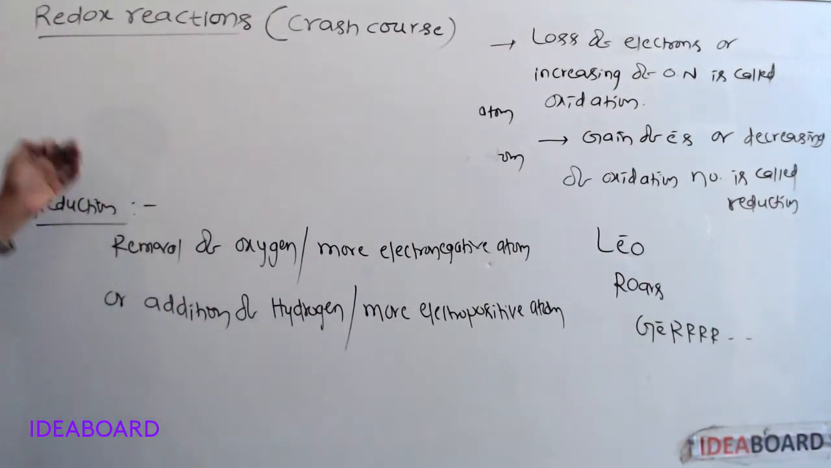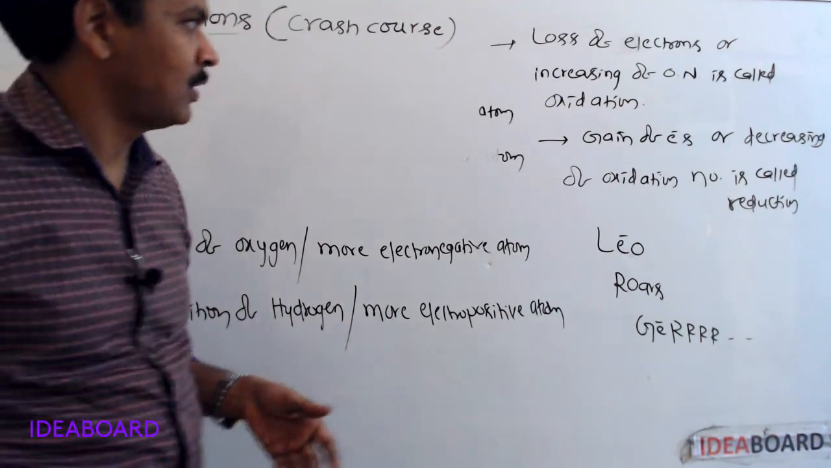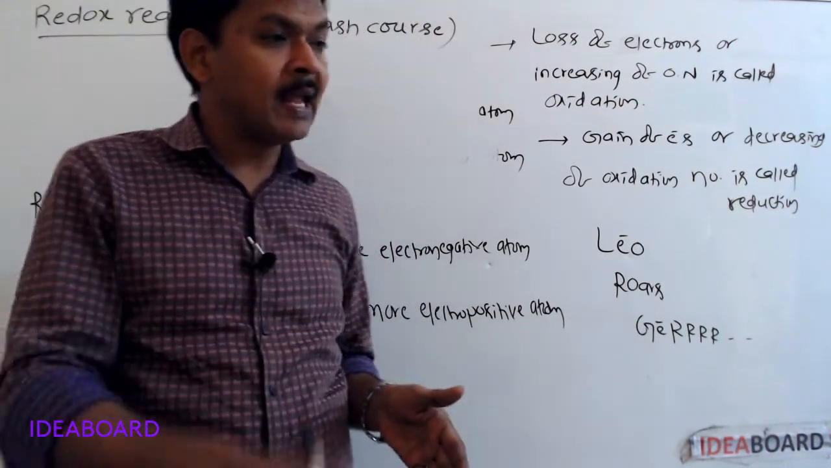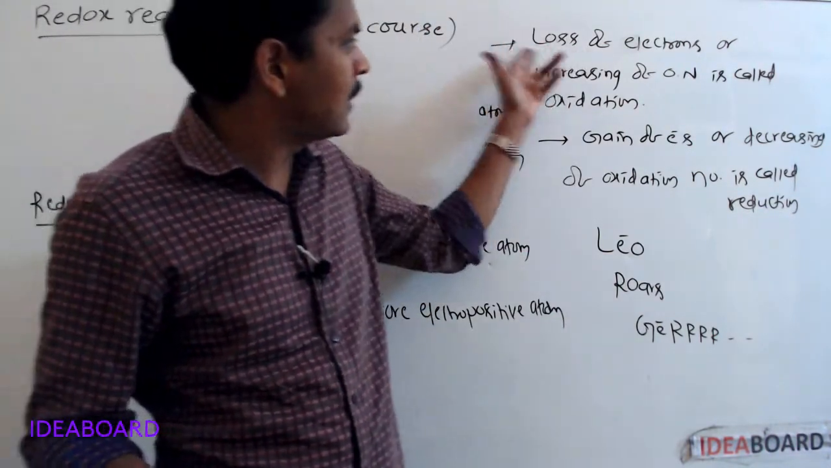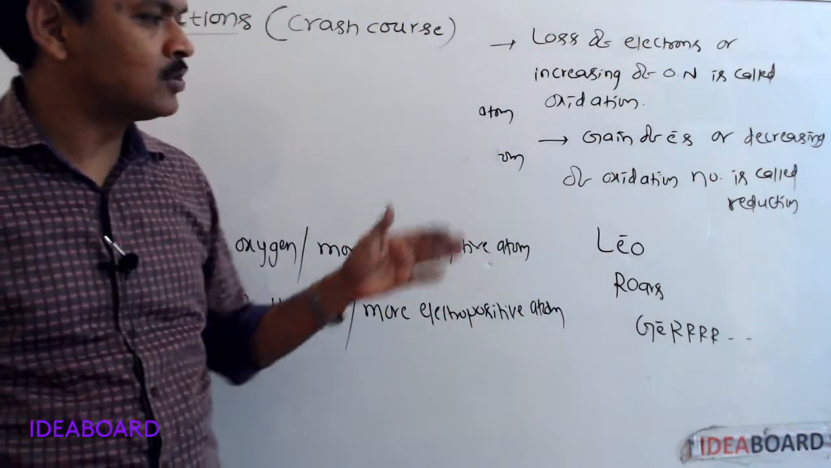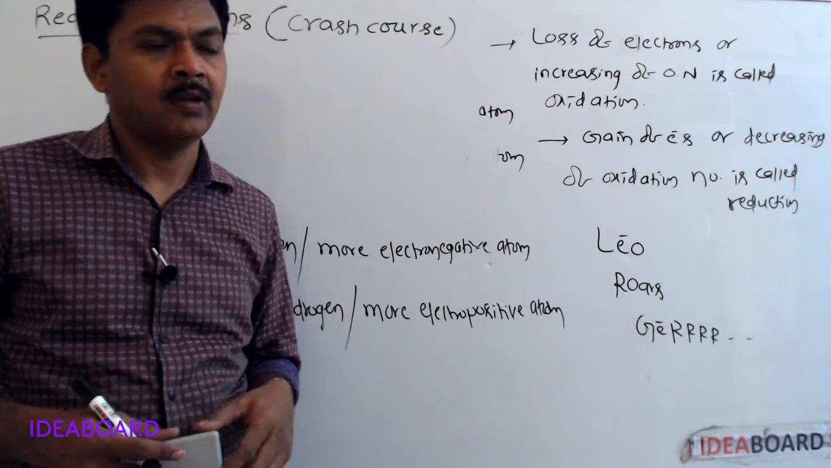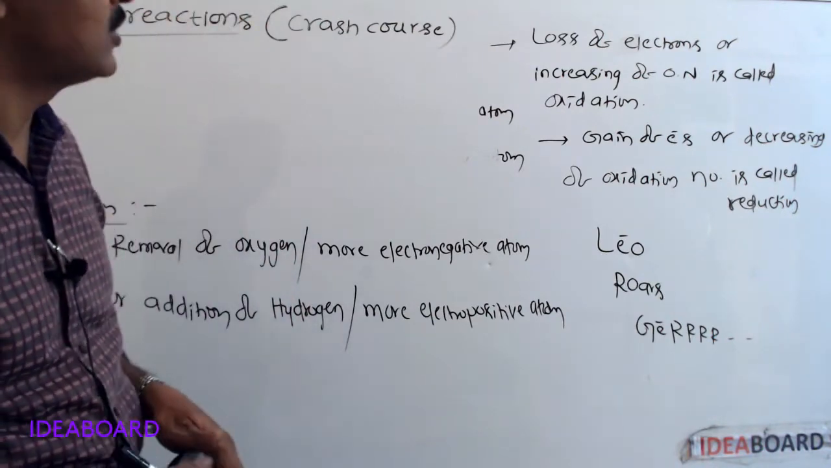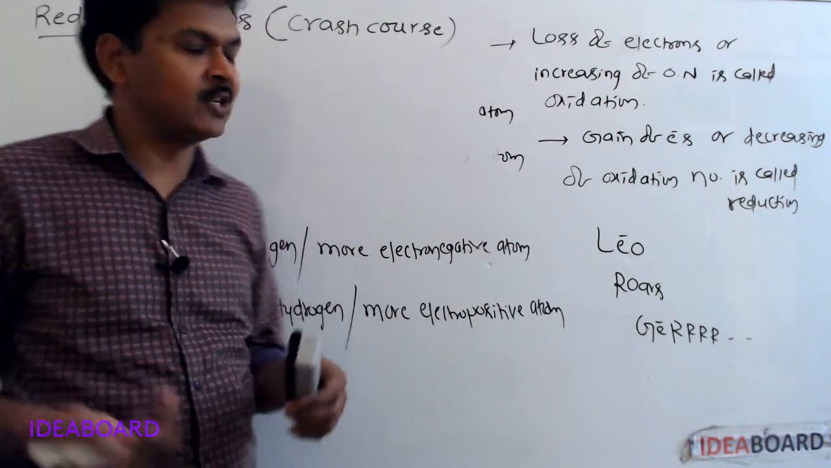Oxidation is also called de-electronation. Oxidation is loss of electrons. So oxidation or de-electronation. Reduction is also called electronation. Oxidation or de-electronation, reduction or electronation.